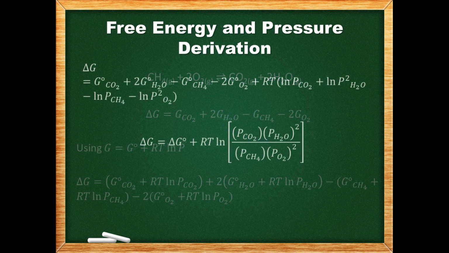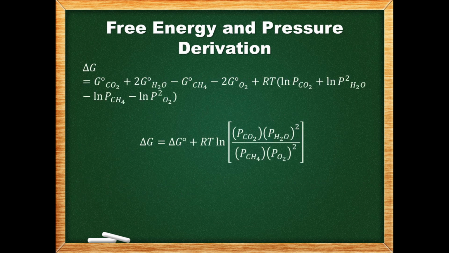By collecting all the ln P terms on the far right, the log rules can be used to end up with this. The log of one number plus the log of another number is equal to the log of the product of those two numbers. The log of one number minus the log of another number is equal to the log of the quotient obtained by dividing the first number by the second.